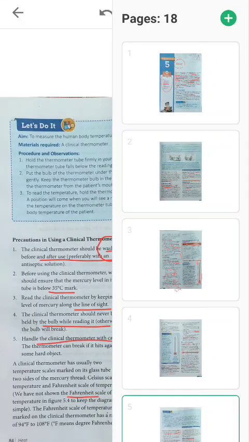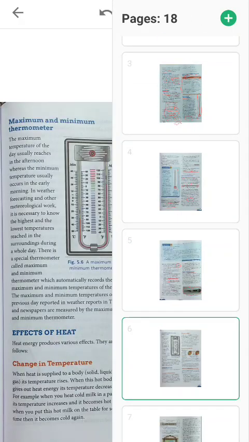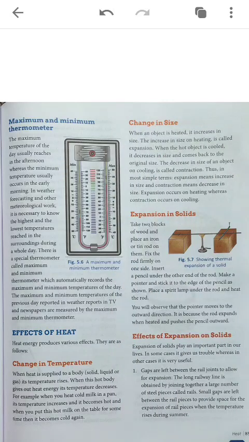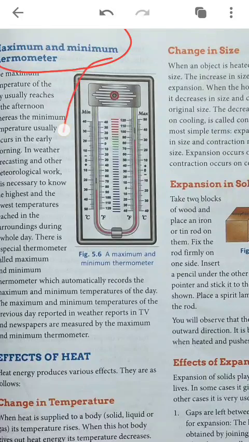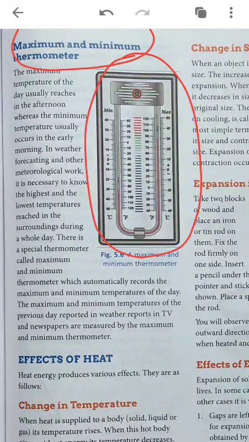Now let us move to the next page. Today in this video we will do the last topic, that is the maximum and minimum thermometer. This is another type of thermometer. It is basically used for measuring the temperature of day and night: what is the maximum temperature of the day, the maximum temperature of the night, the minimum temperature of the day, and the minimum temperature of the night. This thermometer is capable of measuring that type of temperature.